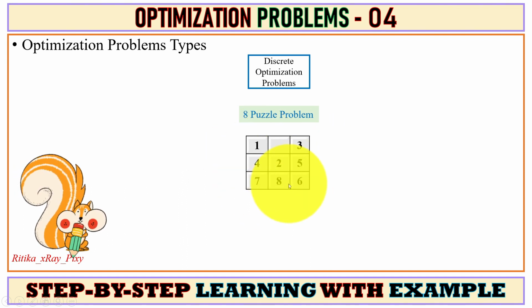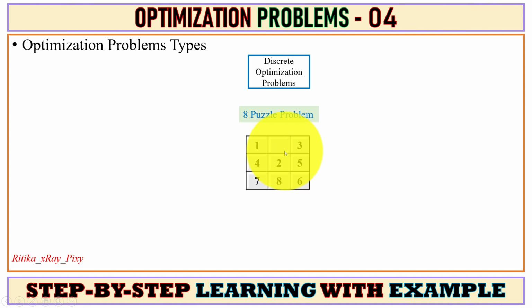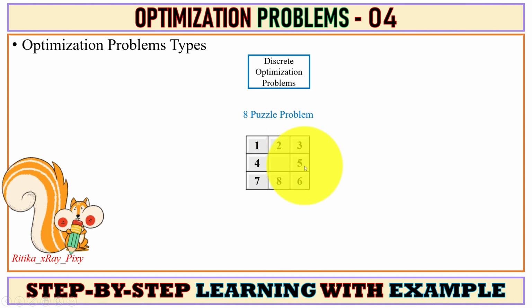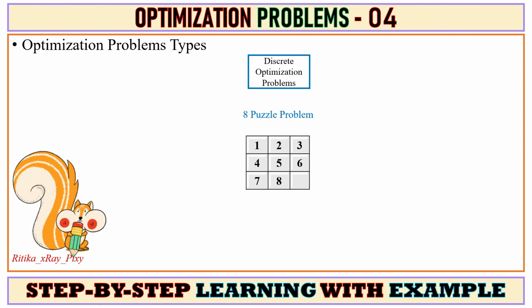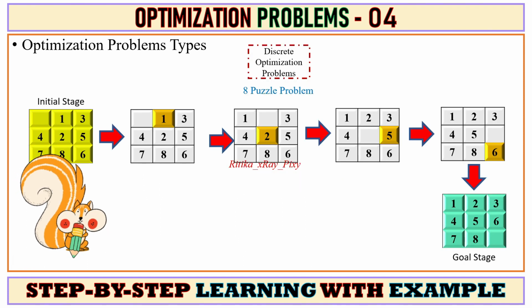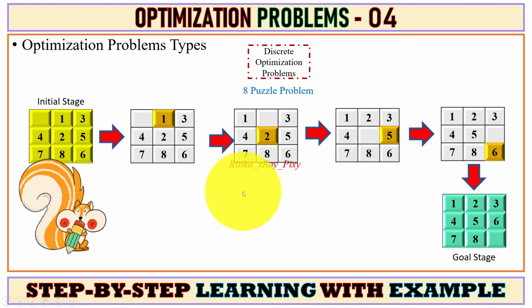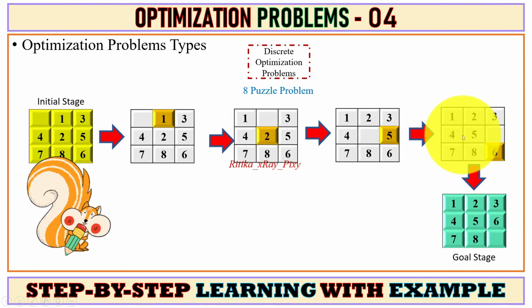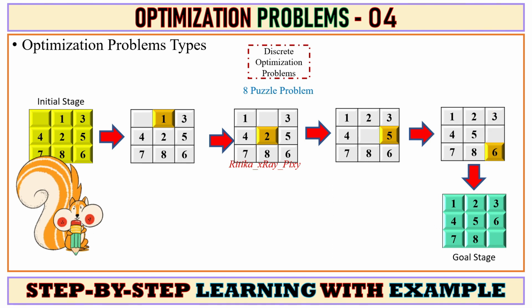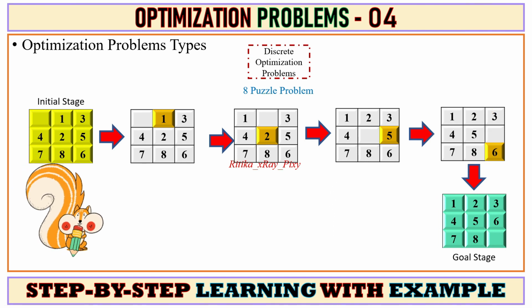Now let's try to solve this problem. Here you can see this is the initial position. We can move with the 1 2 3. So first we will move 2 up, next we can move 5, next 6, next it is done. So here you can see we have the initial stage and this is the goal stage, and you can see the number of steps that we use to solve this problem. So our aim here is to solve this puzzle in the minimum number of moves.